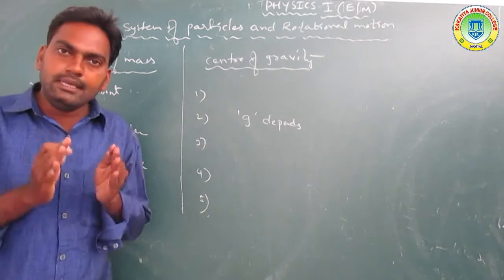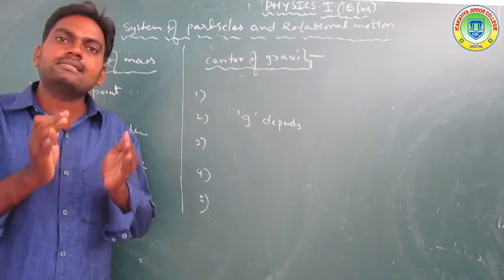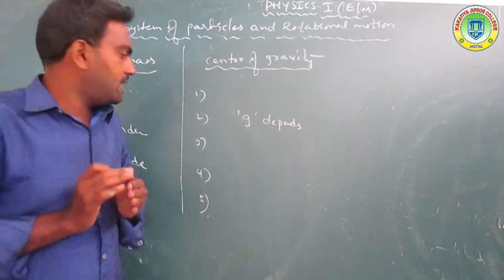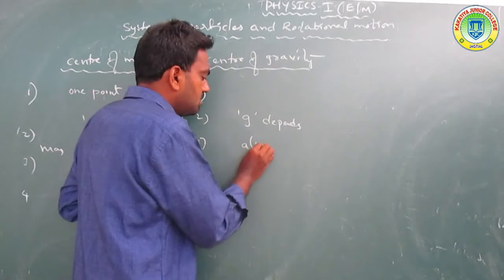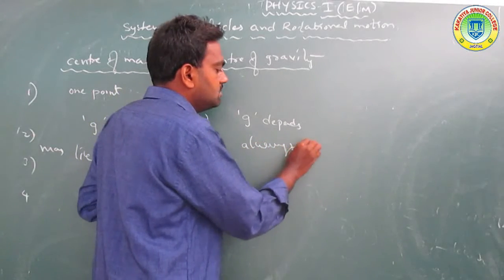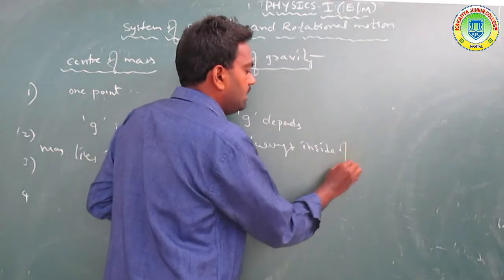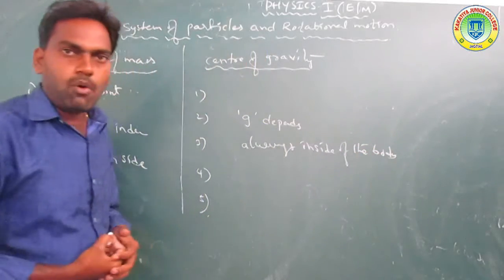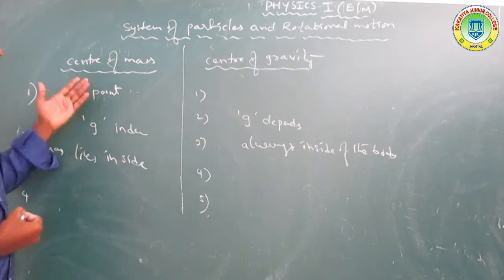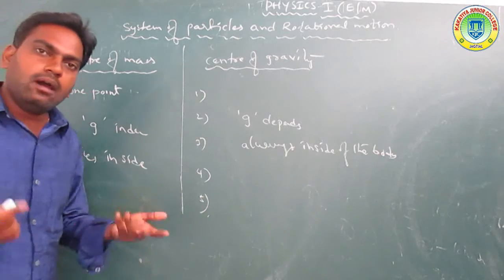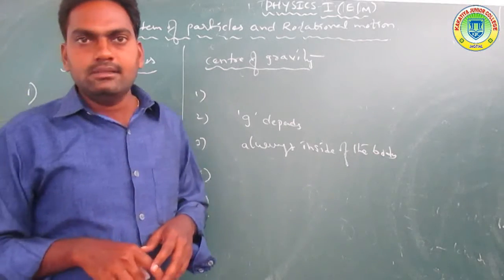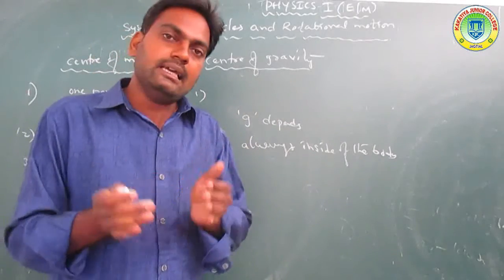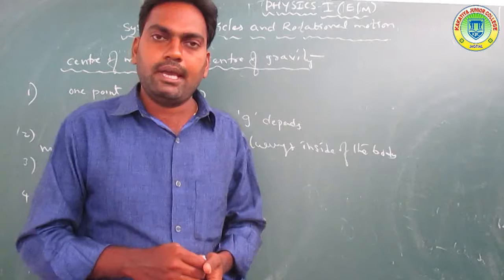So the center of mass may lie outside the body, but the center of gravity is always inside of the body.